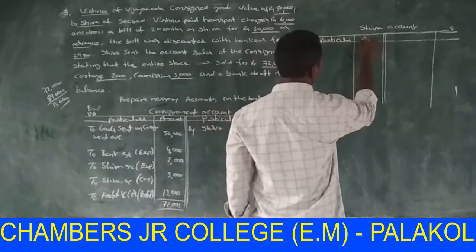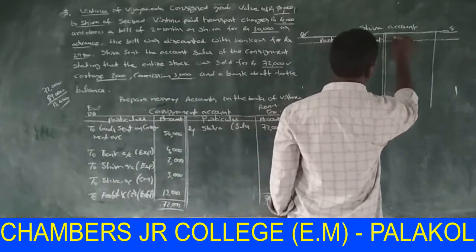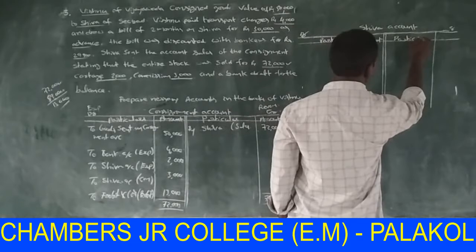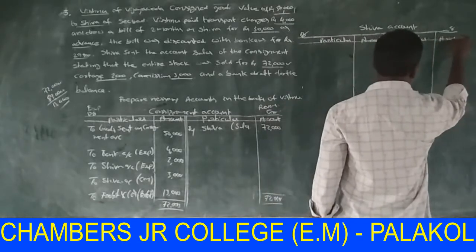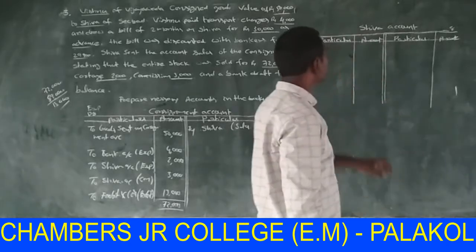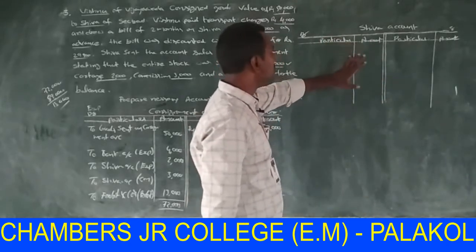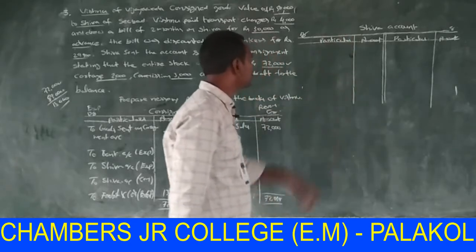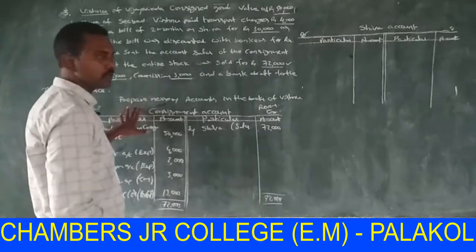Particulars, amount. Here also particulars, amount. It is consignee account. Shiva account is prepared easily with the help of consignment account.